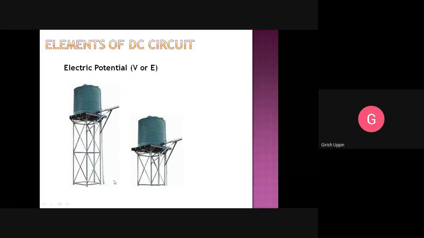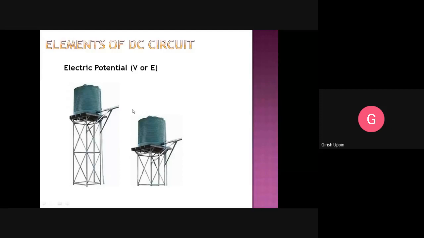Okay. So in this case, let us assume we have a pump. When we are pumping water to this tank, we are doing more work, right? More work is done in filling this particular tank compared to this one. When work done is more, that work done is stored as potential energy. So this particular water has potential energy, and with that potential energy, it can do work. When you open the tap, water comes out.